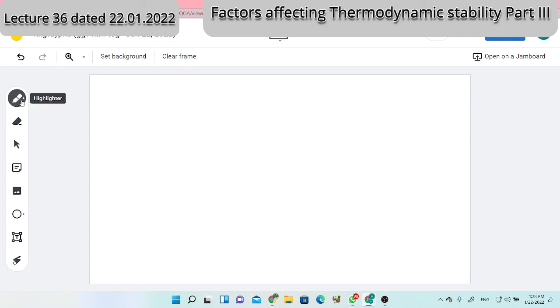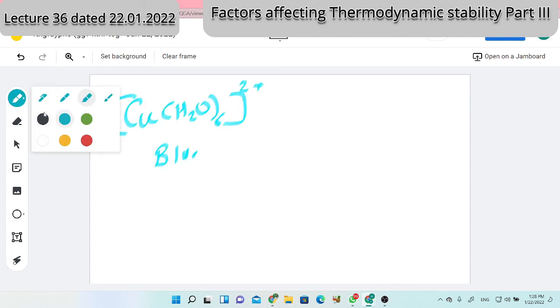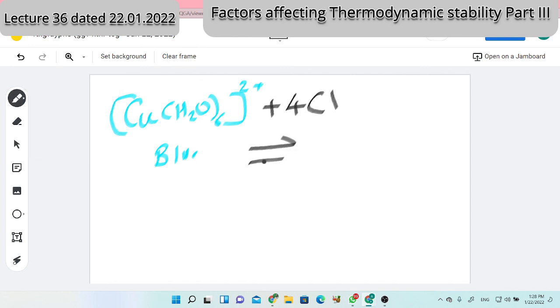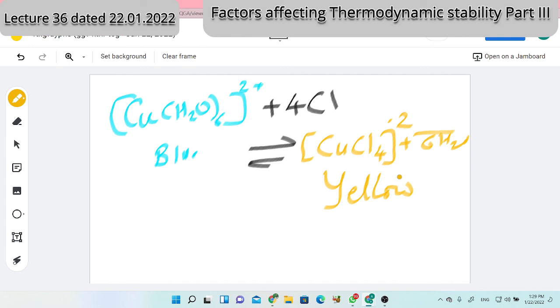It's a copper aqua complex, meaning water is there as a ligand, and the color of this complex is blue. In this, if I add say chloride, it forms a tetrahedral complex. It gives a yellow colored copper chloro complex plus 6H2O. Coordination number also changes with the change in the ligand. But my point of view is not the coordination number. My point of view is the strength of the ligand or concentration. If the concentration of chloride, Cl minus, increases, the yellow colored copper chloro complex will form.